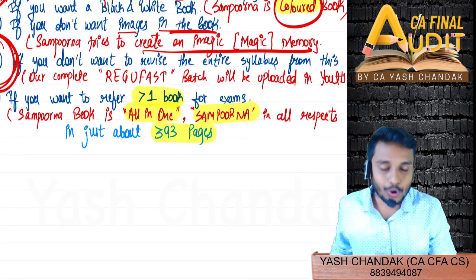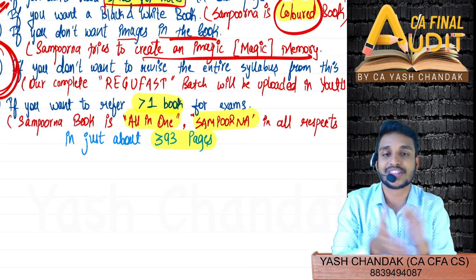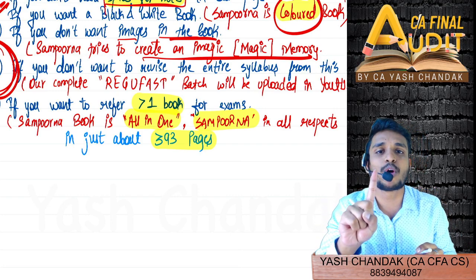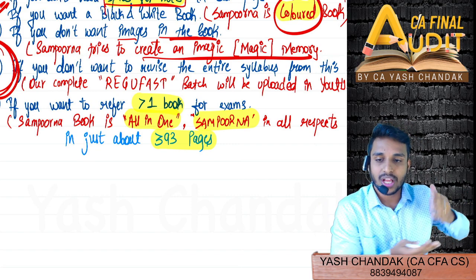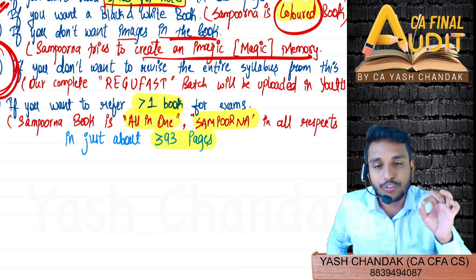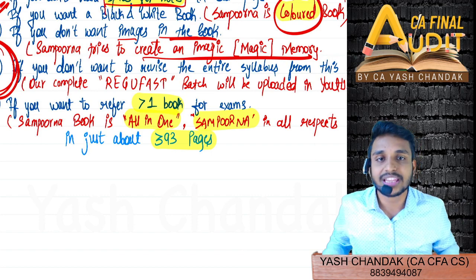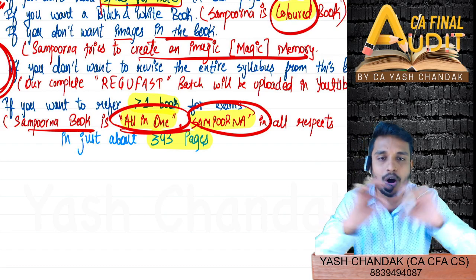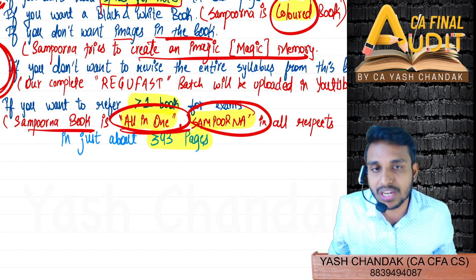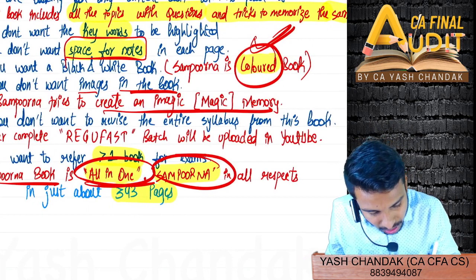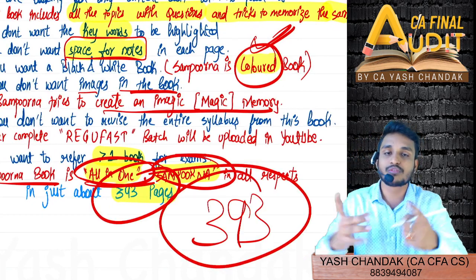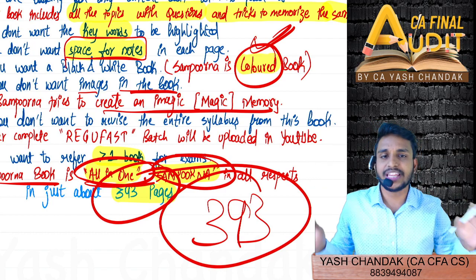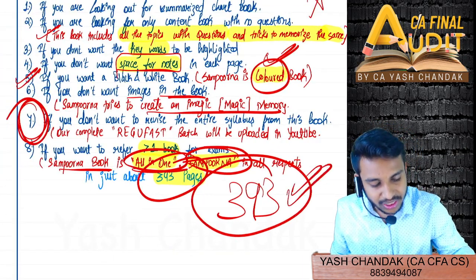And lastly, if you are afraid of your study buddies, if you are afraid of your friends, that oh see, he has only a single book, a single module, and we have got three modules, and you are studying audit from just a single module. If you are really afraid of these comments from your buddies, then this book is not for you, because the Sampurna book is again all in one. Sampurna in all respects. Sampurna means complete. Sampurna in all respects, and that too in just about 393 pages. That is what I wanted to say, everything including everything in just 393 pages.